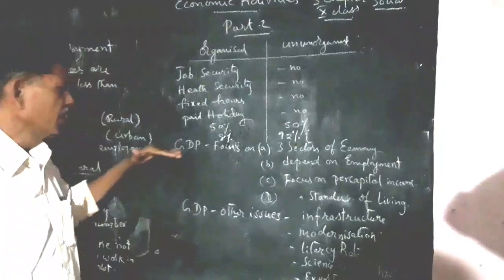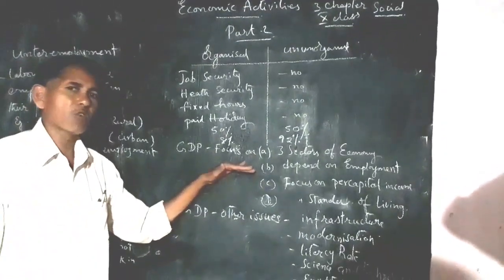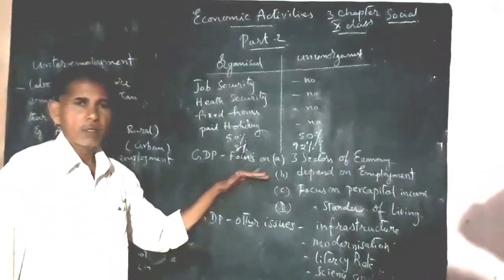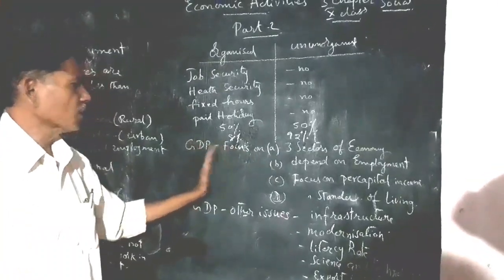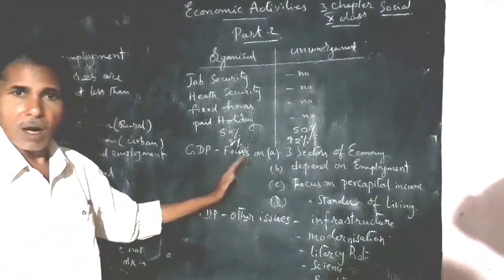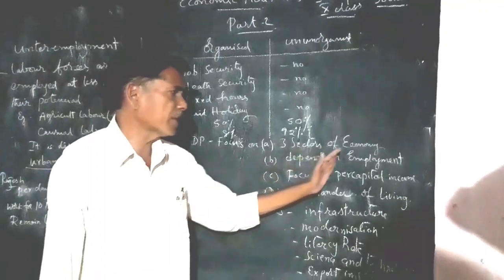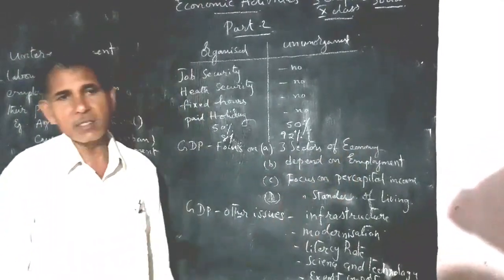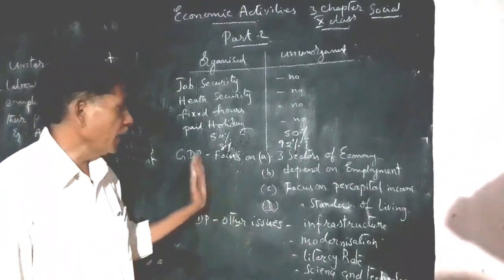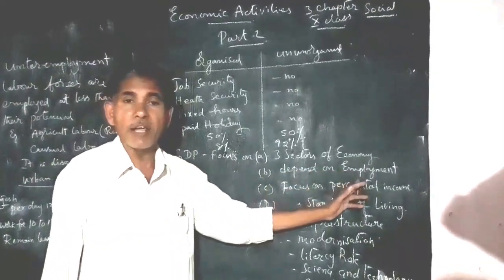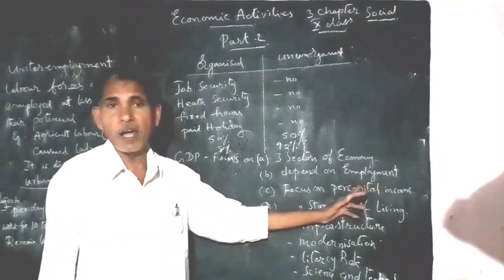But one thing, GDP focus. This is another question for 10th class students. What is the focus of the GDP? Already we know there are three important sectors of economic activities. GDP focus depends on employment. It focuses on employment.